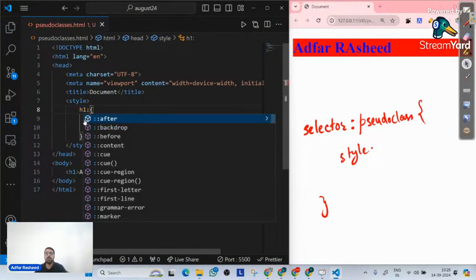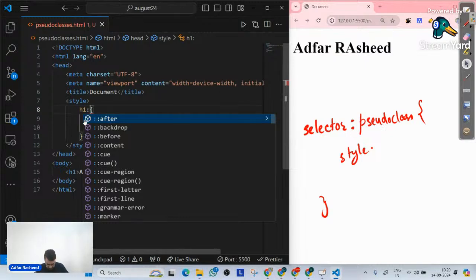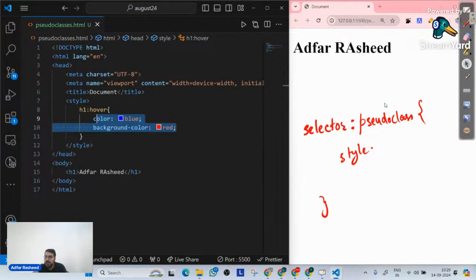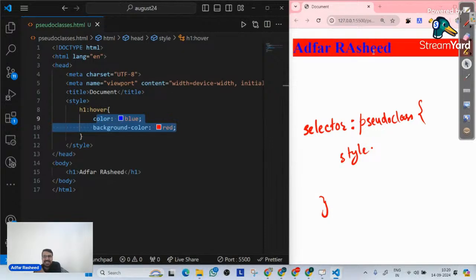Now I will put a colon, and after this I will use a very specific and very widely used pseudo class called hover. Now, what does hover actually mean? Hover means when h1 receives a hover pseudo class effect, then implement a style. Do you see this style getting implemented on this element normally? Of course not. But when I hover on it, when I take my cursor on it, at that point this pseudo class gets triggered, and it implements my style.